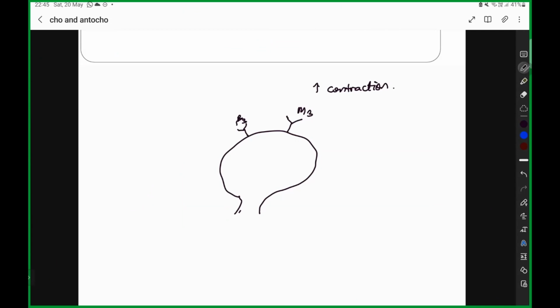Drug examples are bethanechol and neostigmine. Anticholinergics inhibit the contraction, so anticholinergics cause urge incontinence. What are the drugs? Selective and non-selective. Selective M3 blockers are darifenacin and solifenacin. Non-selective are oxybutynin and flavoxate. Clear? So with this, I am concluding the topic.